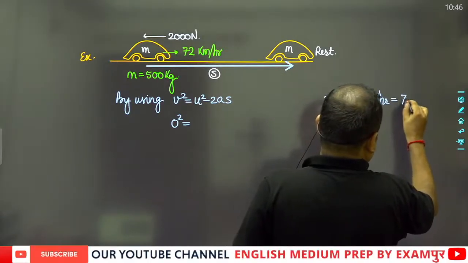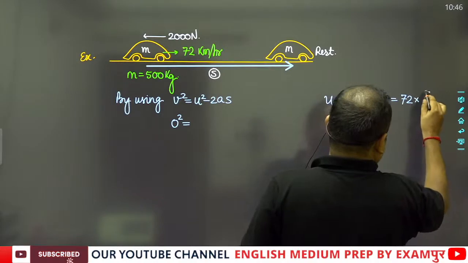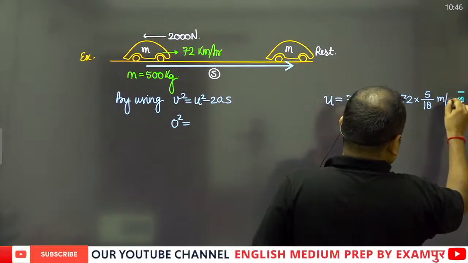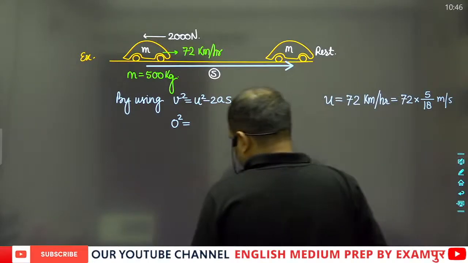This will be equal to 72 into 5 by 18 meters per second.